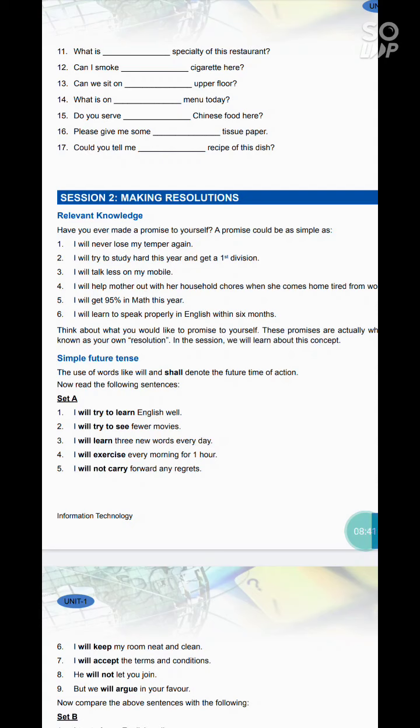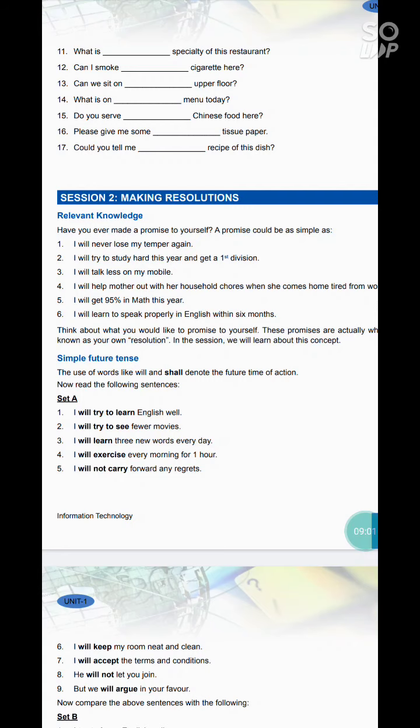And in simple present tense, the helping verb is do and does, and we use verb's first form also here. But in simple present tense, if the sentence is positive type, then no helping verb will be used. We will simply write the subject plus verb's first form and the object.